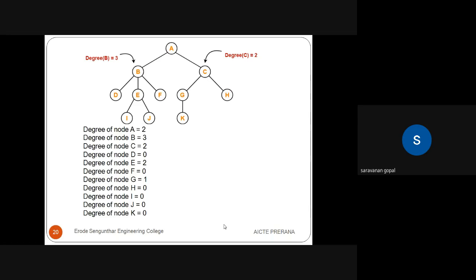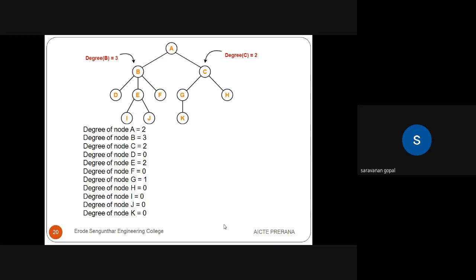Then the degree of B is 3, because B has 3 children: D, E, F are children of B. Like C, the degree of C is 2, because G and H are children of C. Then the degree of D: D has no outgoing edges or no children, so the degree is 0. The number of outgoing edges is called the degree. We can say it another way: the number of outgoing edges is called the degree.